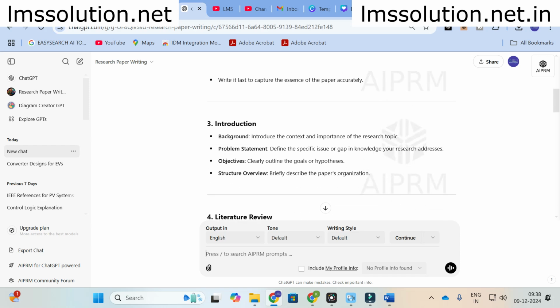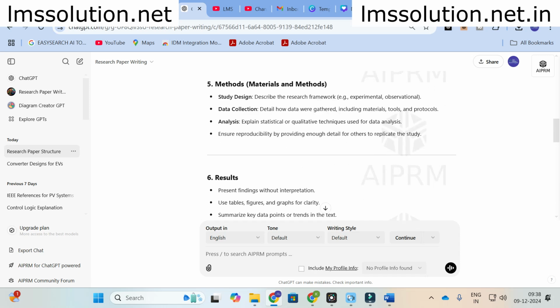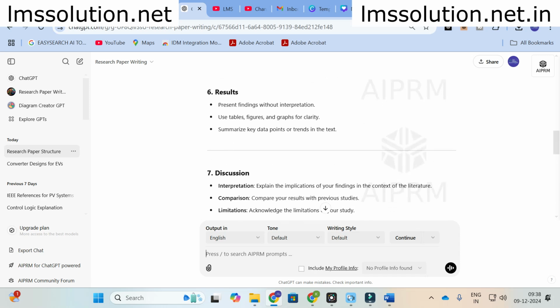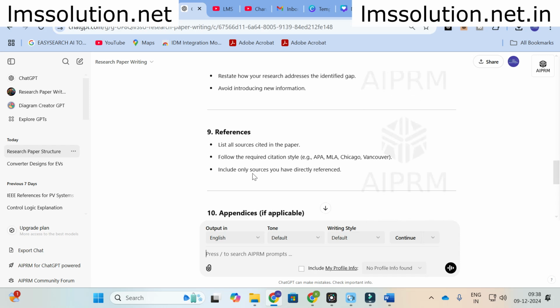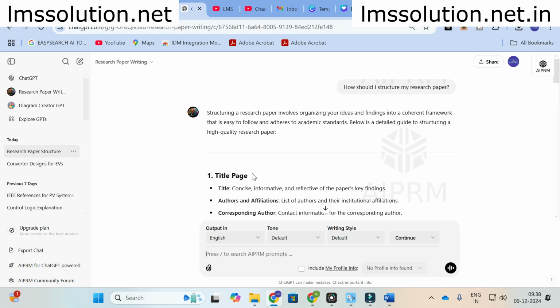Next is the introduction part of the paper. In this introduction part, you have to give the background, problem statement, objective, and structure overview. Next is the literature review of the paper, methods used in this paper, results and discussions. So this prompt will give how to organize or structure your research paper. If you give any title in this particular prompt, it will generate a perfect outline for your research paper. Thereby you can get an idea how to write a research paper in a proper way.